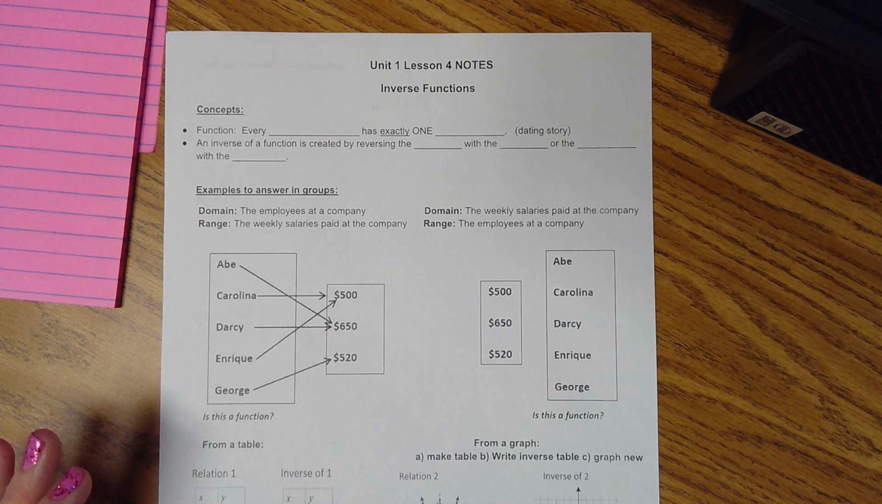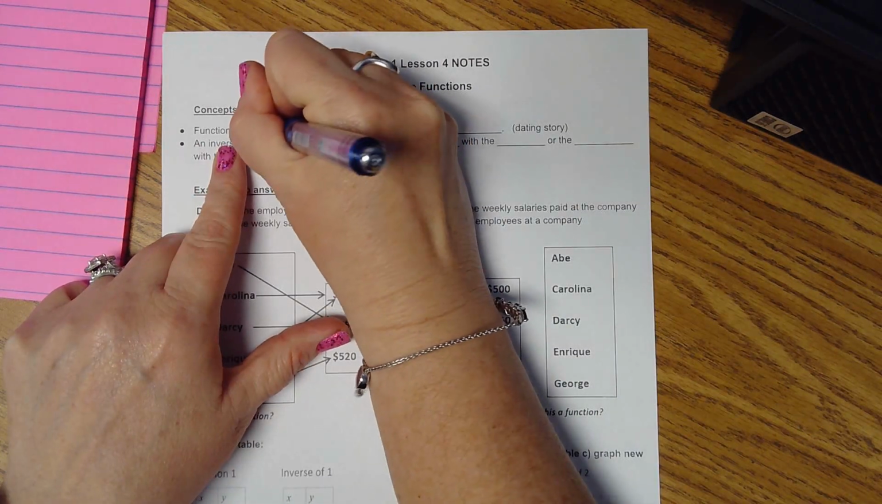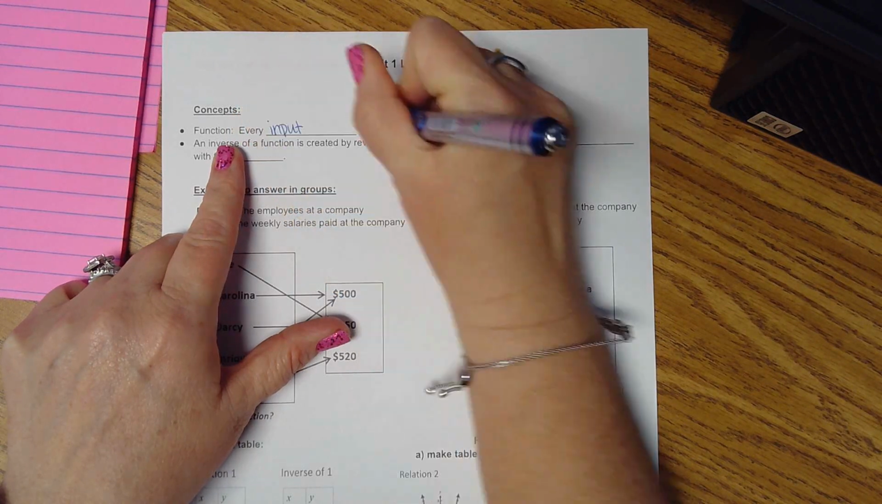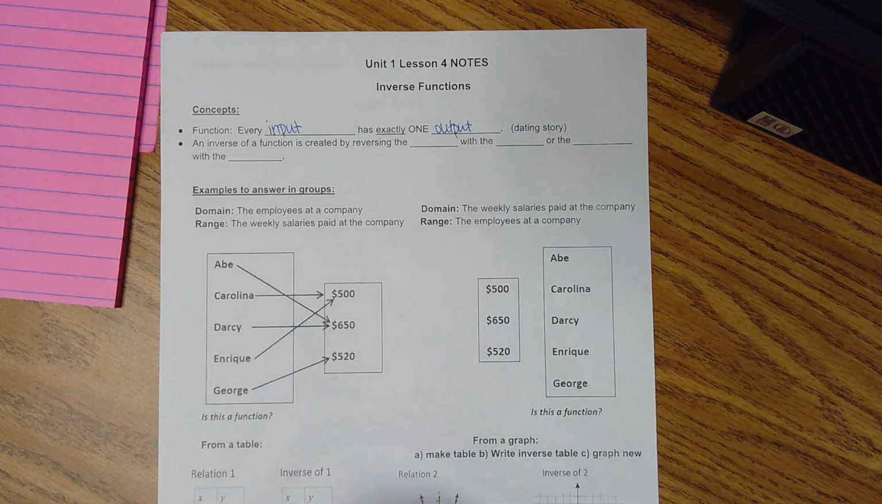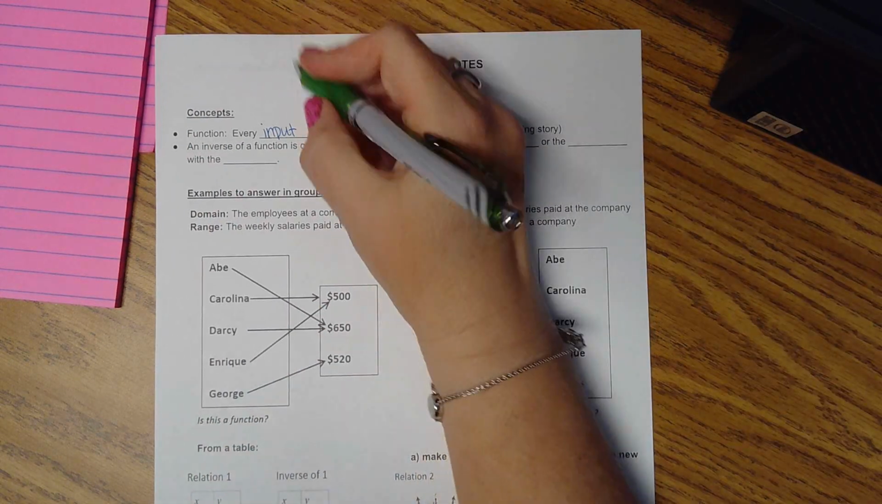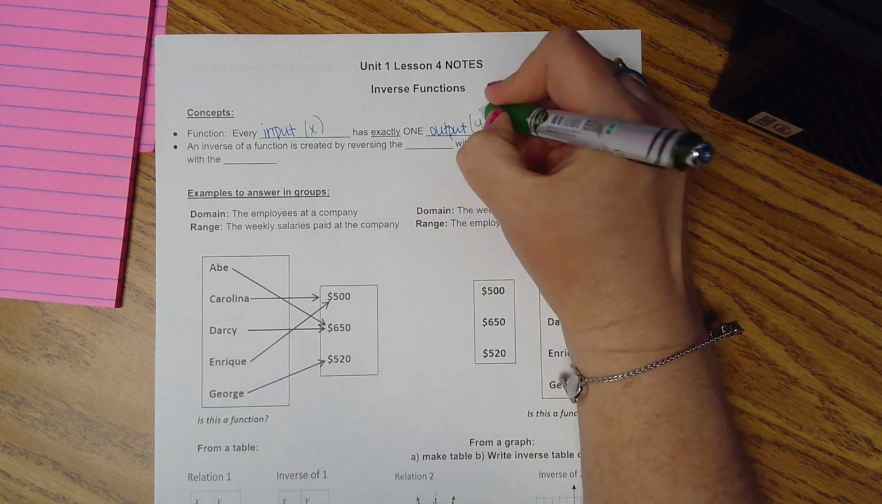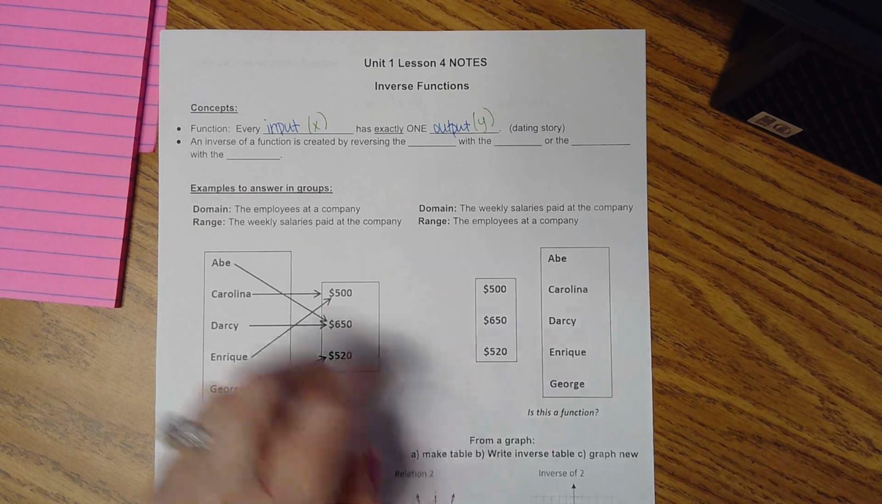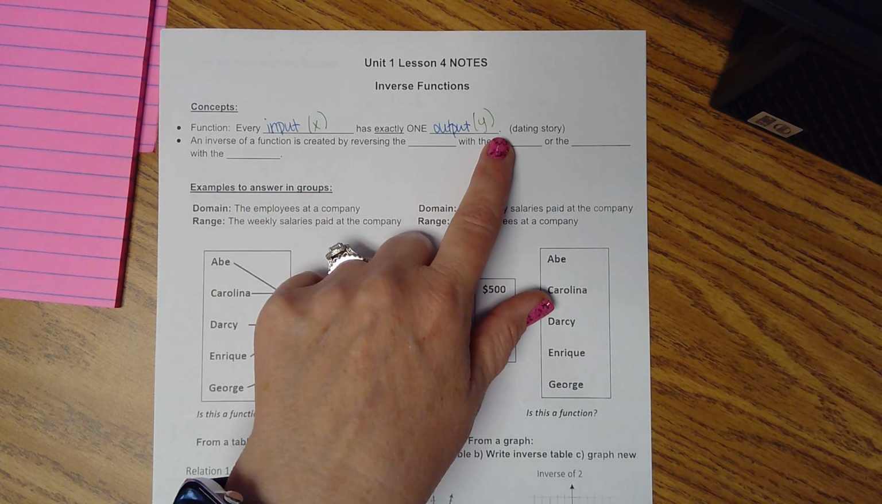Unit 1, Lesson 4, we're talking about inverse functions here. And in order to make sure we understand what a function is, in Algebra 1 they talked about that every input has exactly one output. If you're in class you get this nice dating story, but for right now we're going to move quicker than that, so don't forget input is x, output is y. So what we mean is every x variable has exactly one y value connected to it, okay?